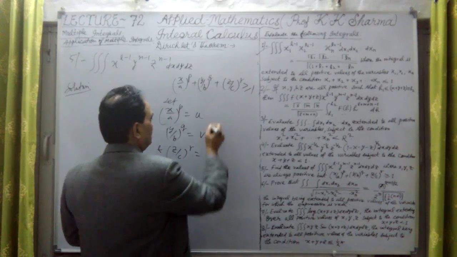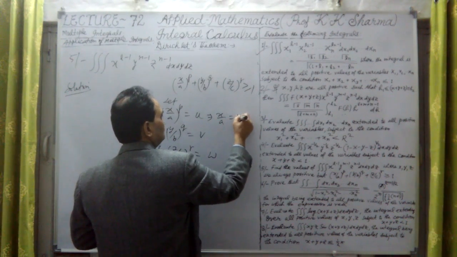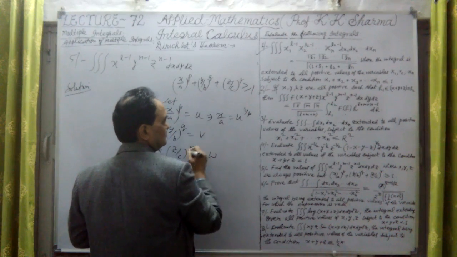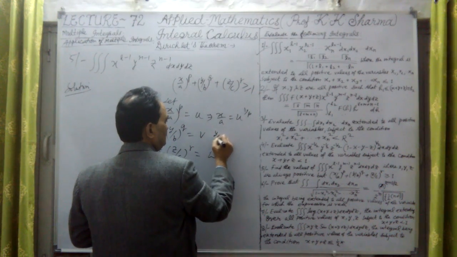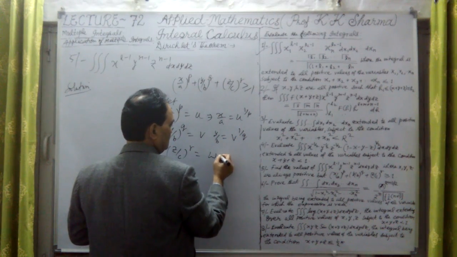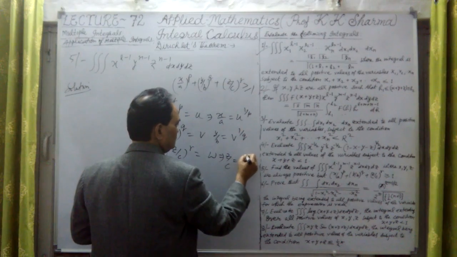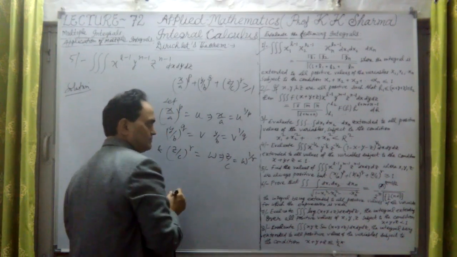This implies that x upon a is equal to u raised to the power 1 upon p, y upon b is equal to v raised to the power 1 upon q, and z upon c is equal to w raised to the power 1 upon r.